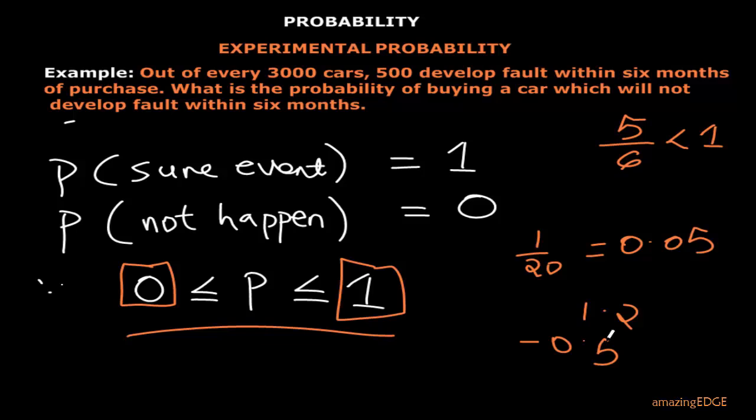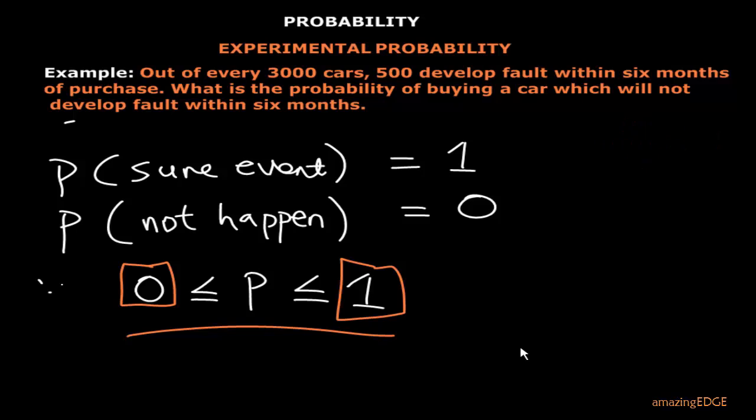Then you can also talk about a probability of 50-50. That's what you call 50-50, in the sense that you are not sure whether it will happen or it will not happen. So you are like in between. Such probabilities will give you half. So the probability of that, you have it to be what? Half. You say that this is a 50-50 if you are not sure that it will happen.